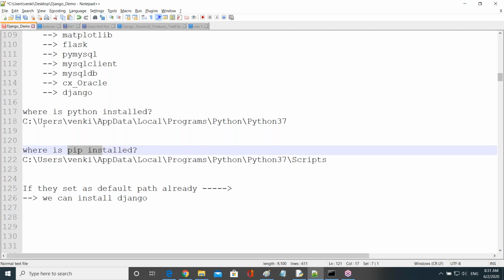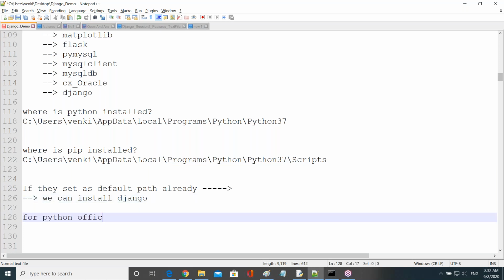For Python, the official website is python.org, right? From there, we get the Python software.